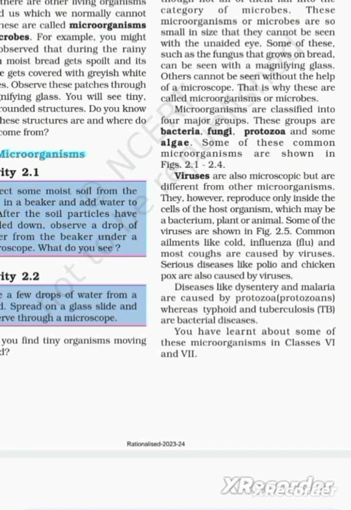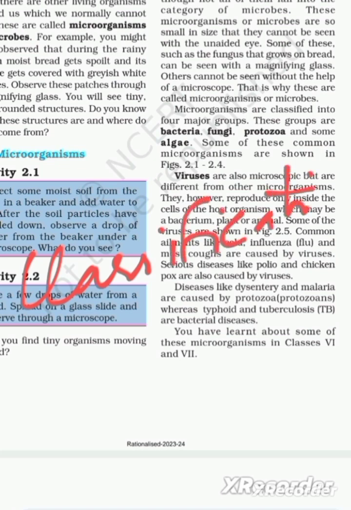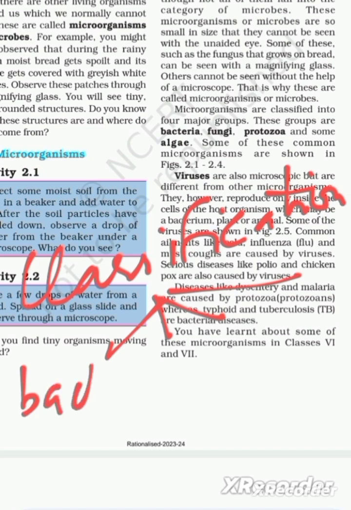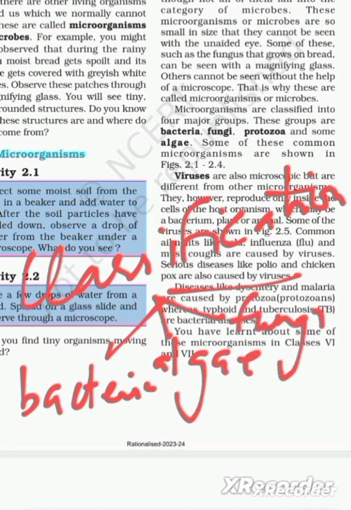So, when it comes to classification of microorganisms, there are 4: bacteria, algae, fungi, and protozoans or protozoa.